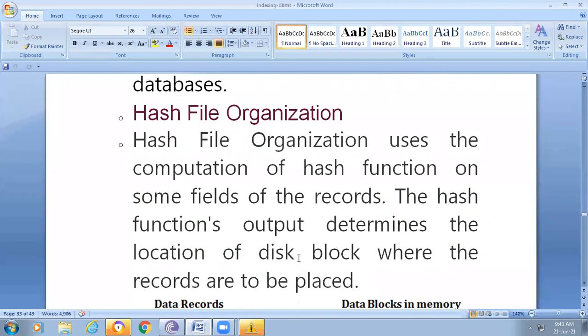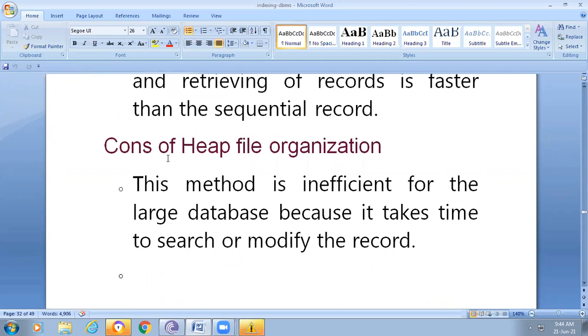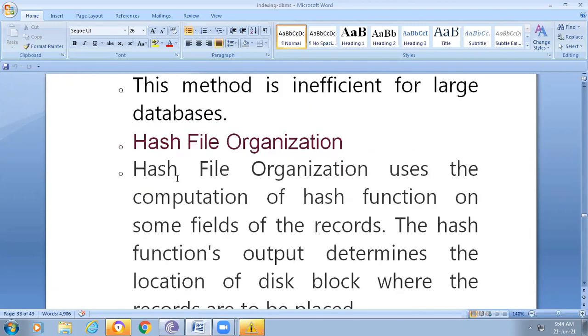Next type of file organization is hash file organization. Up to now we have discussed two types of file organizations: sequential file organization and heap file organization. The main advantage of heap file organization is that we can easily insert records, but we can't efficiently search or modify at the same time, because the data items are unordered.